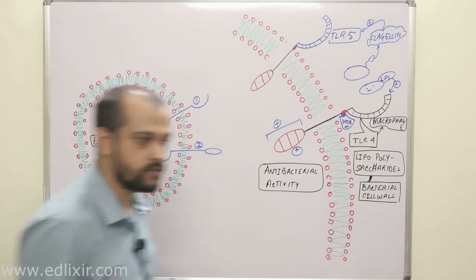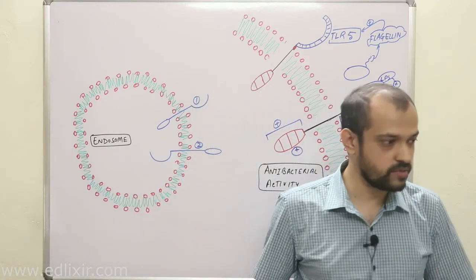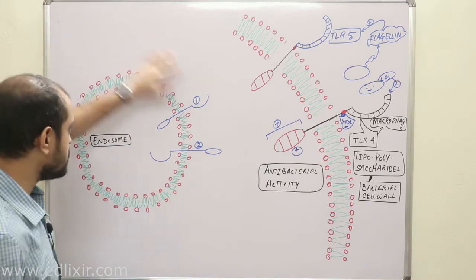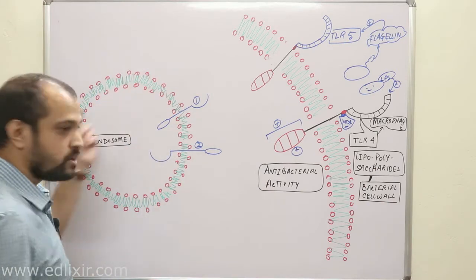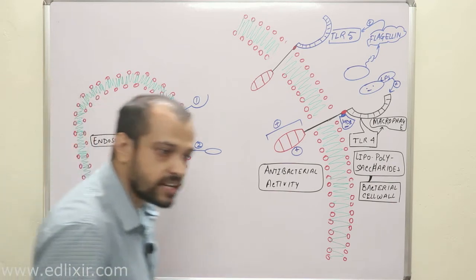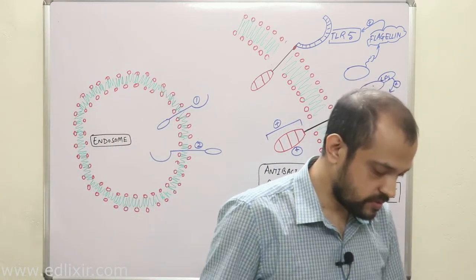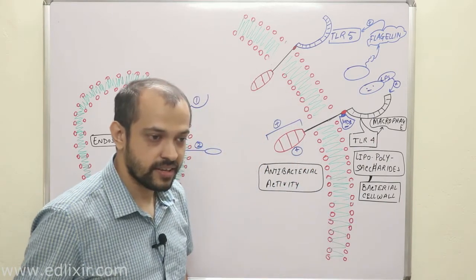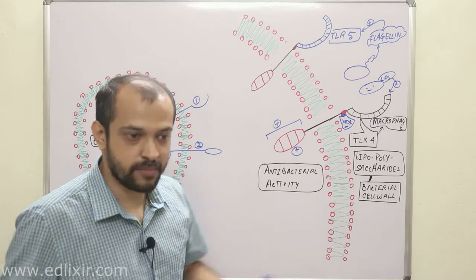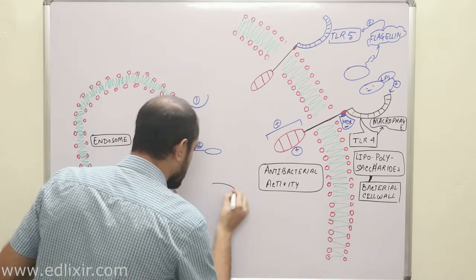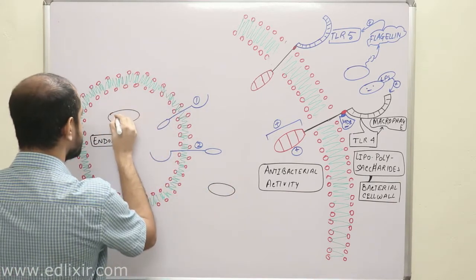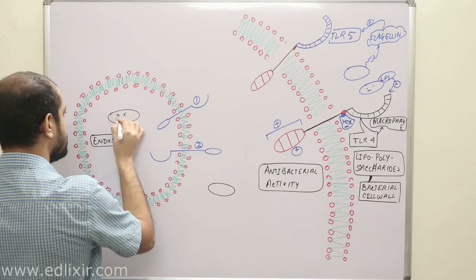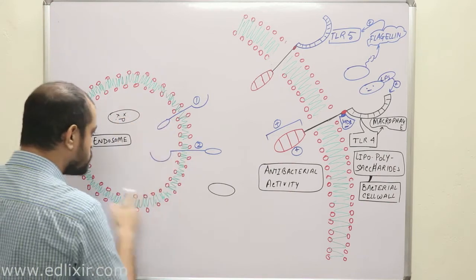Now listen with all your attention. If you want to answer this simple question, you will have to know a very basic thing, that is, those TLRs which are present on the endosomal membrane are activated only when the bacteria or the virus has been uncoated. That means only when the bacteria or the virus has been killed by these endosomal enzymes.